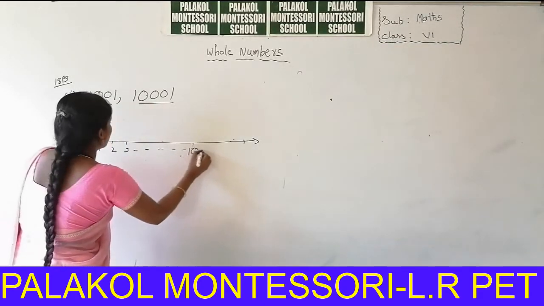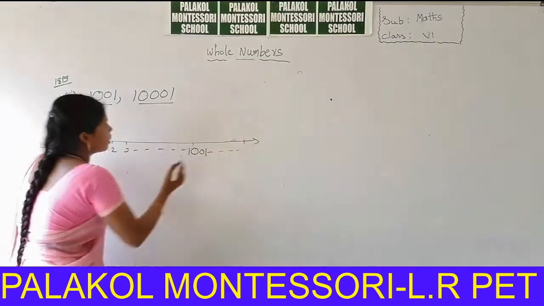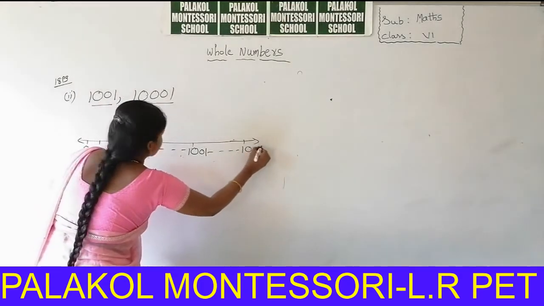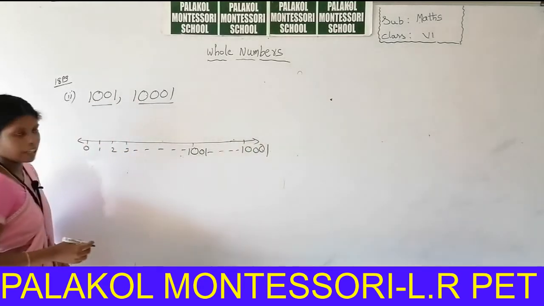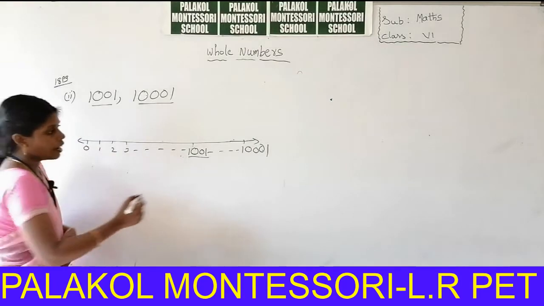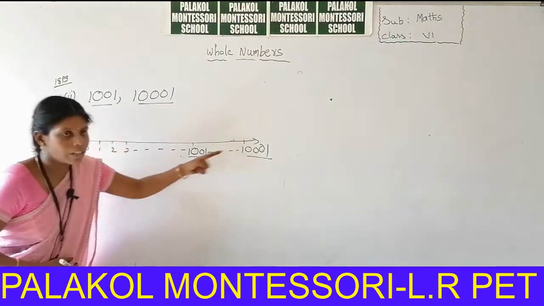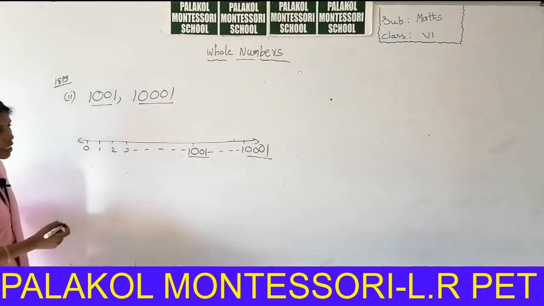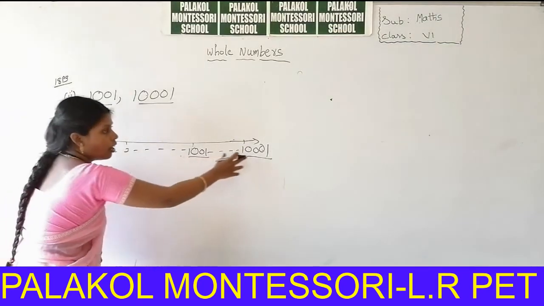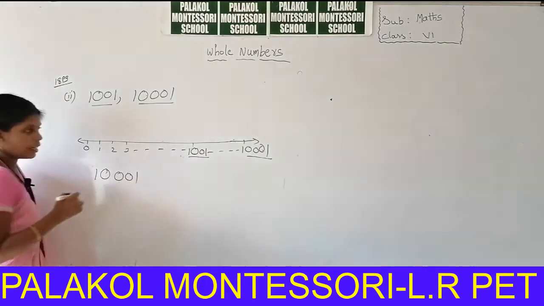So we can write 1001. So you can go onwards. After some time, the number comes 10,001. So first the number comes 1001 on the number line and then 10,001. Next the 10,001, the number comes next. So in these two numbers, which one is the biggest number, 1001 or 10,001? 10,001 is the biggest number.